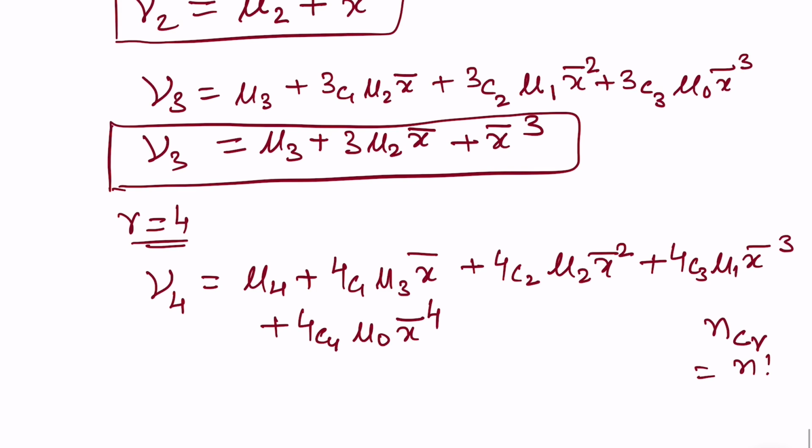It is factorial n upon factorial r, factorial n minus r. So this I assumed.